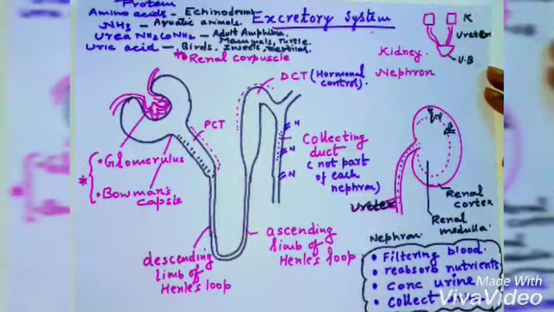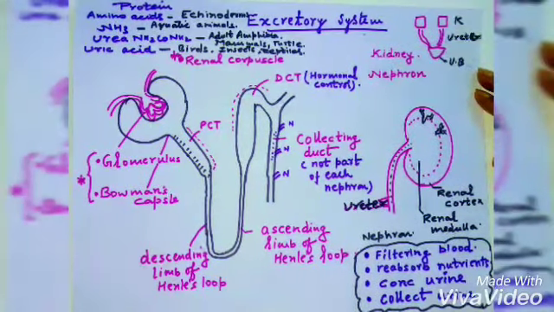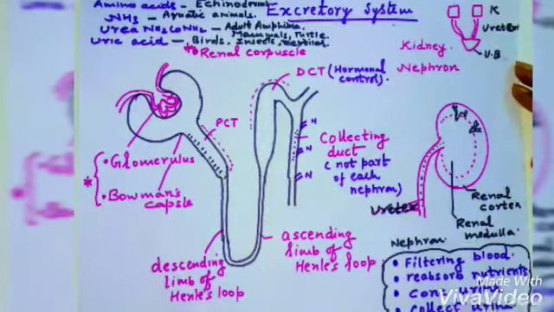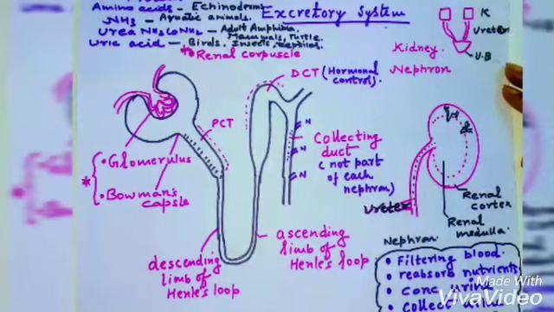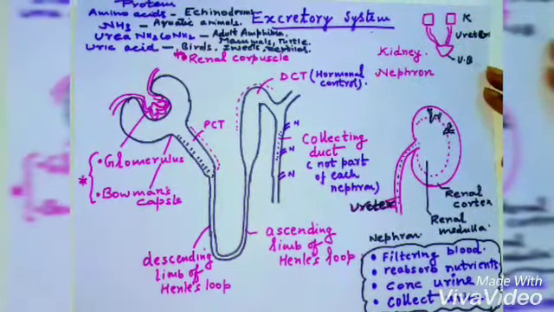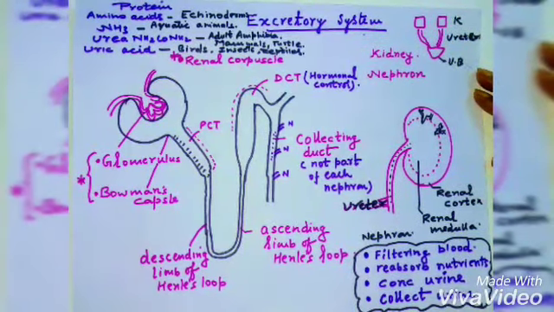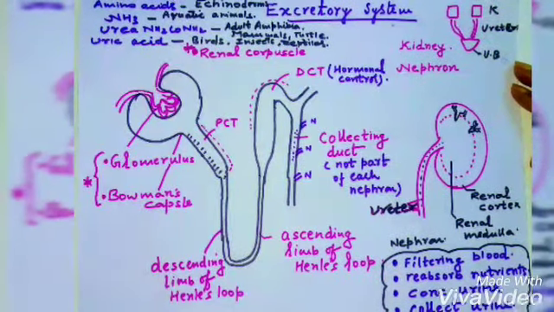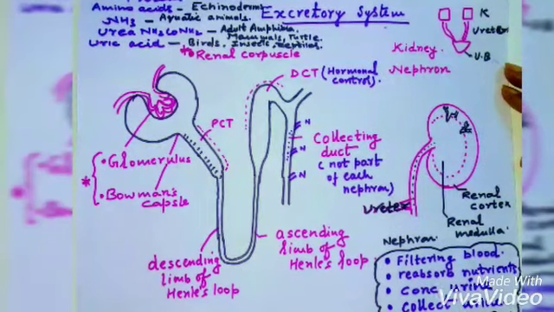Be clear that the nephron has different parts: the Malpighian body or renal corpuscle, the PCT, the DCT, the ascending limb of the Henle loop, and the descending limb of the Henle loop. These nephrons basically function to filter the blood, absorb nutrients, concentrate the urine, and collect urine.